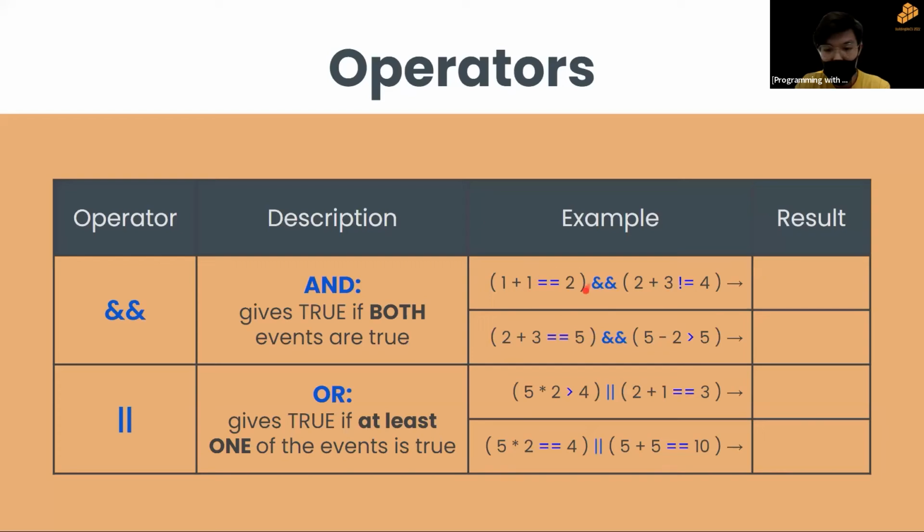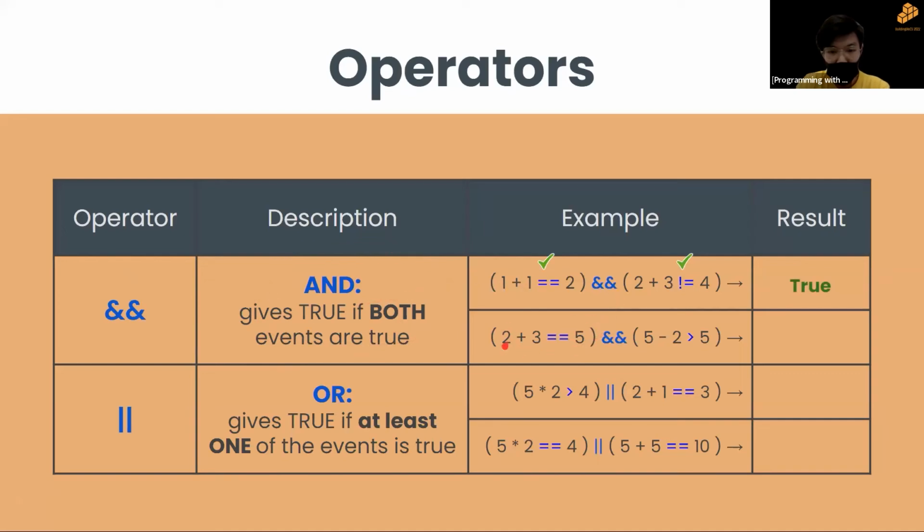Okay, so similar to maths, we want to do what's in the brackets first. So we take a look at the first bracket. Is 1 plus 1 equivalent to 2? It is, right? So the first part is correct. That's true. Second one, second bracket, is 2 plus 3 not equals to 4? That's also true, right? Because 5 is not equals to 4. So since both events are true, the whole thing is true, right? Like the definition says, right?